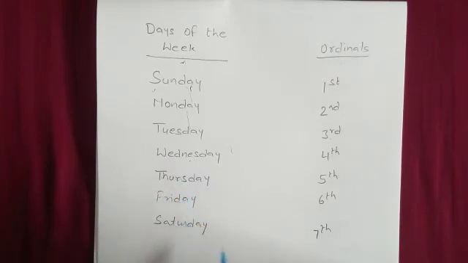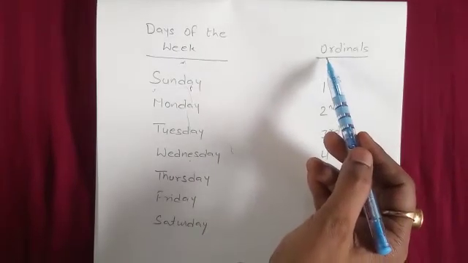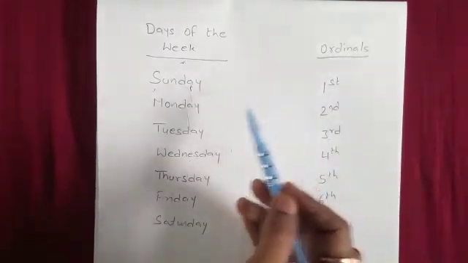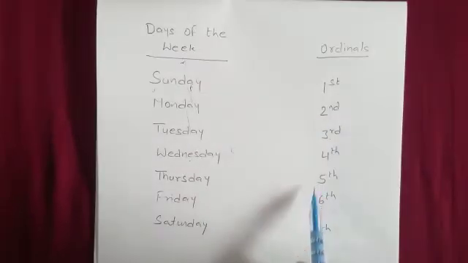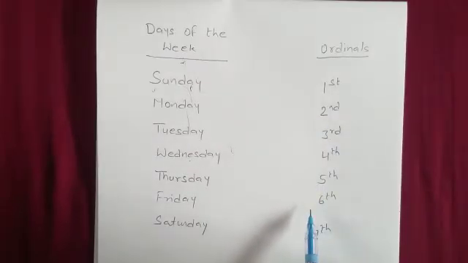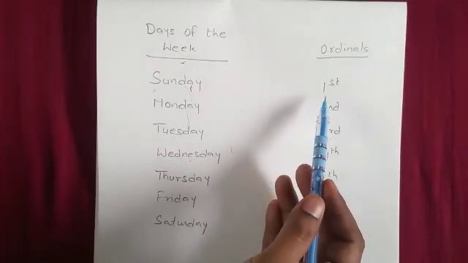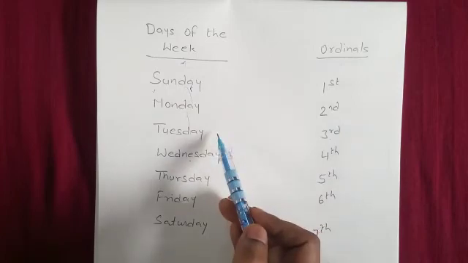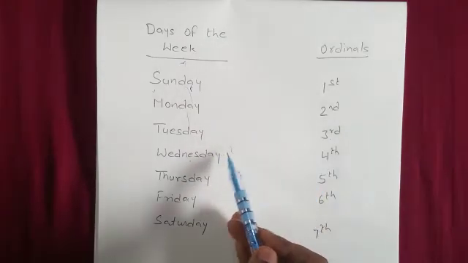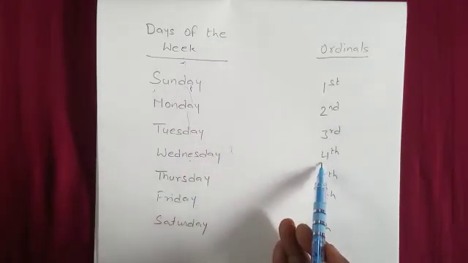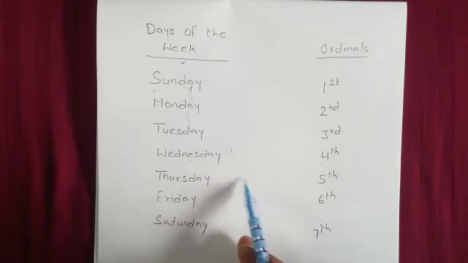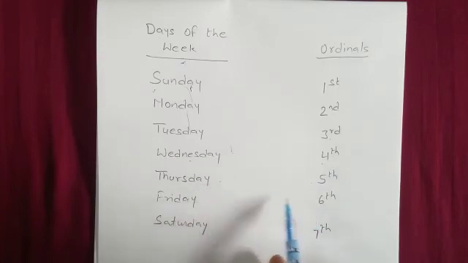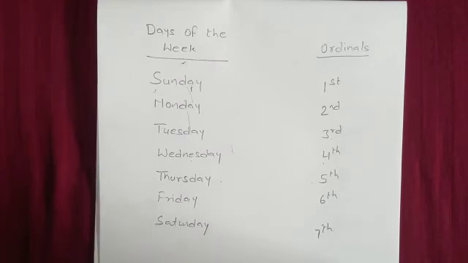On this side I have written ordinals. It means I have written the position of day in a week. Sunday, first day of the week. Monday, second day of the week. Tuesday, third day of the week. Wednesday, fourth day of the week. Thursday, fifth. Friday, sixth and Saturday is 7th day of the week.